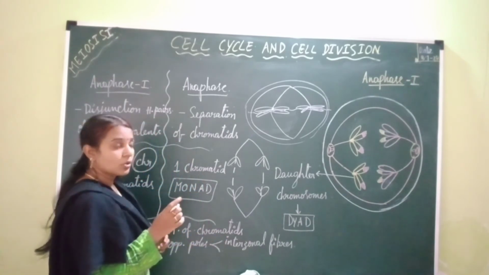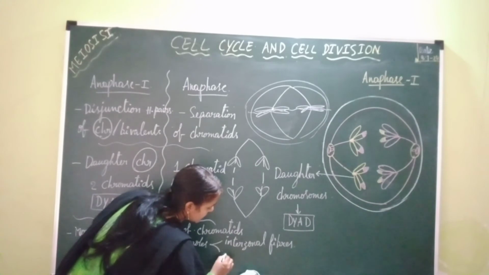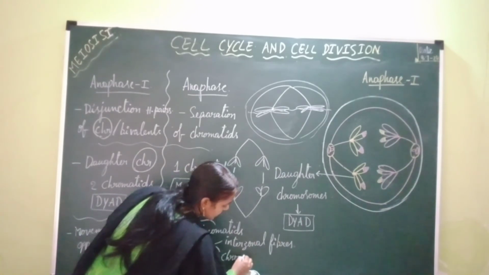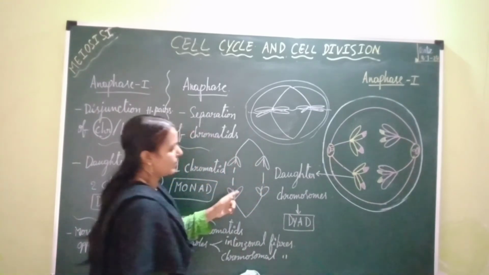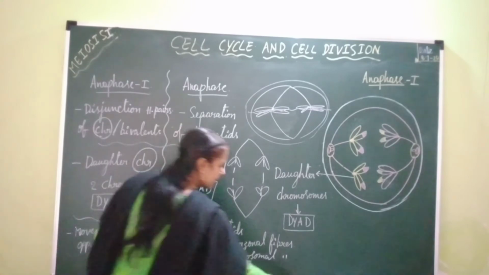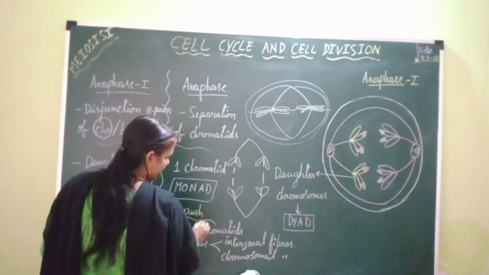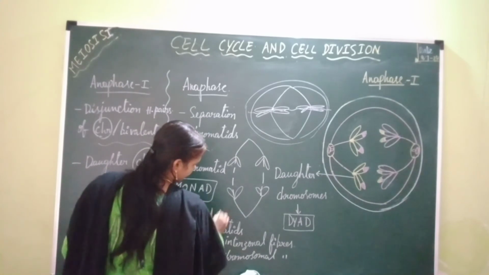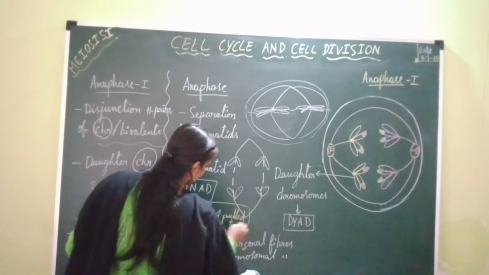This we discussed already in the previous video, during the anaphase of mitosis. So chromatids are both pushed and pulled towards two opposite poles of the cell.